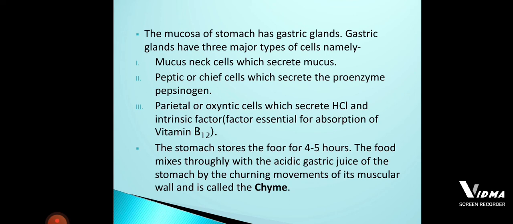The churning movement of the muscular wall of the stomach helps in the formation of the food called chyme. What is this chyme? Chyme is the bolus which is mixed with gastric juice secreted from the gastric glands.